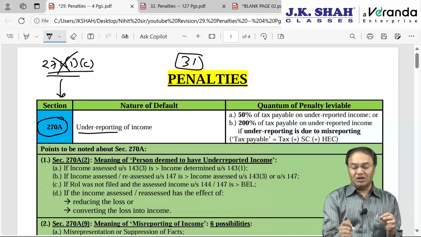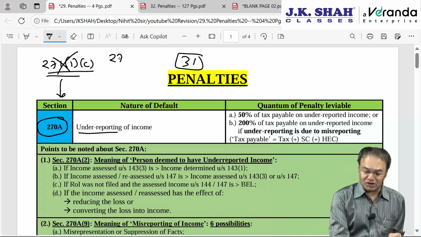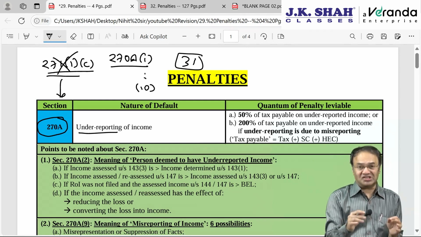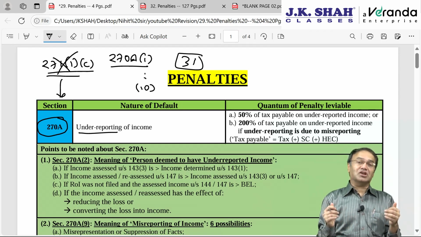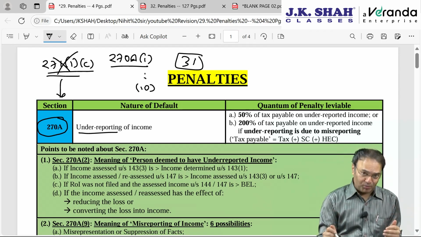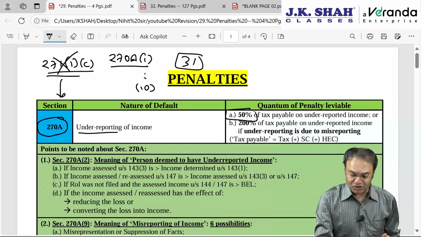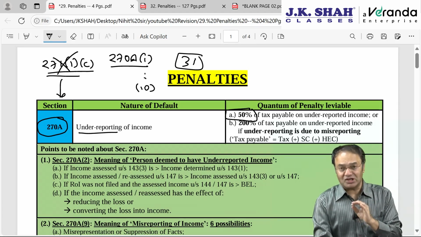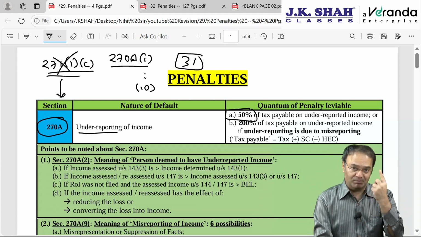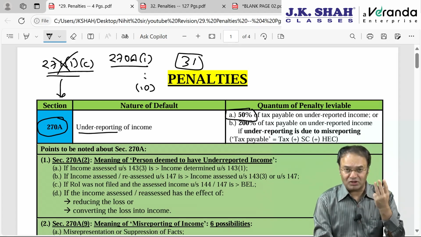This section has 10 subsections, 270A subsection 1 till subsection 10. Subsection 1 talks about the powers of the JCIT to levy this penalty. Subsections 7 and 8 talk about the quantum of penalty. Subsection 7 says that penalty for under-reporting of income will be 50% of the tax payable. Tax payable would mean the basic tax plus surcharge plus health and education cess.